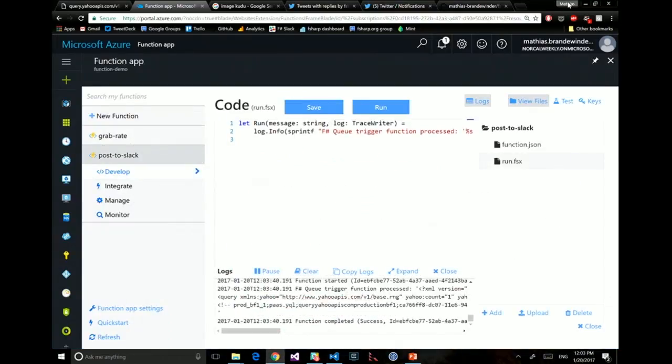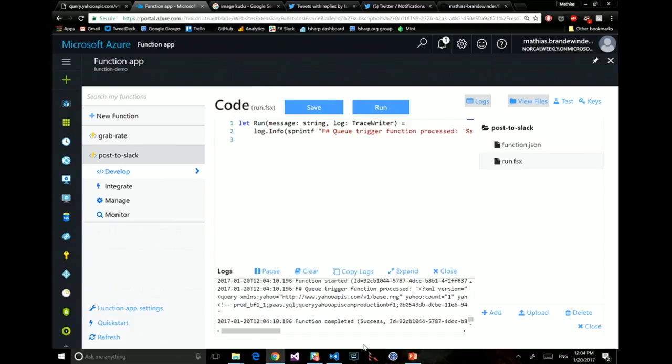What I really want is I don't want this XML document. What I want is something which is the rate, and this is what I want to send to the second queue, to the second function. To do that, I will need to do two things. I need to parse this XML document and just grab what I want. And because we are not animals, I'm not going to send strings. I'm going to send something a bit nicer. I'm going to create a type for that message I'm going to pass around.